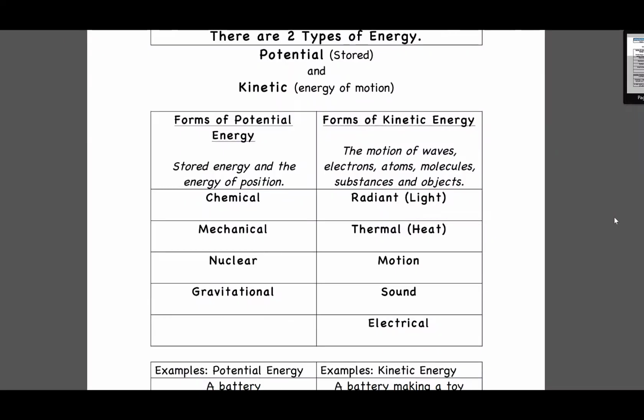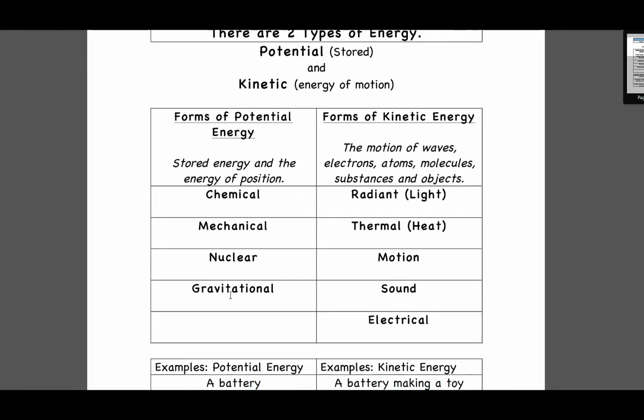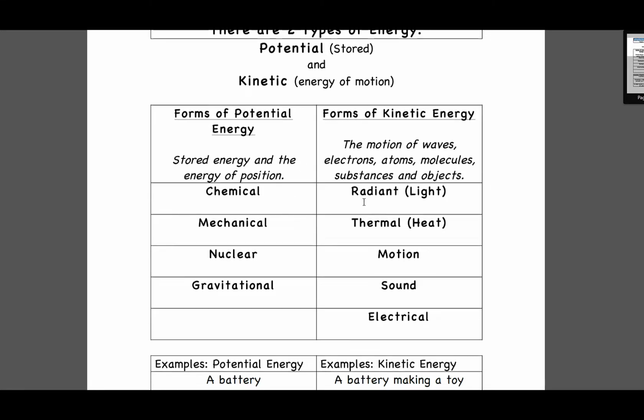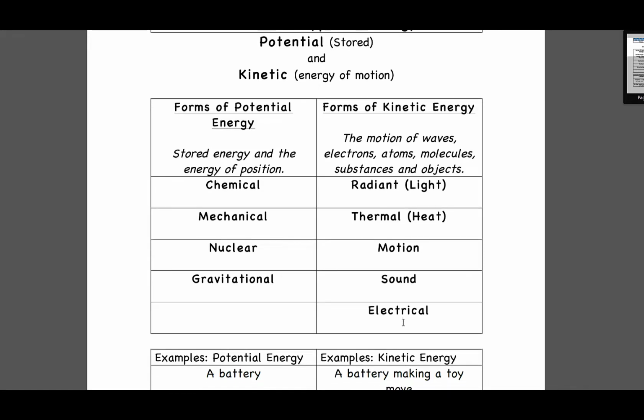Now let's compare the two types of energy, potential and kinetic. As you know, potential is stored energy and it's ready to use. And kinetic is energy of motion, of movement. So let's see some examples of potential energy. Of course, chemical, and we have gravitational, and we have elastic energy. Now, what about forms of kinetic energy? We have radiant, thermal, motion, sound, electrical.